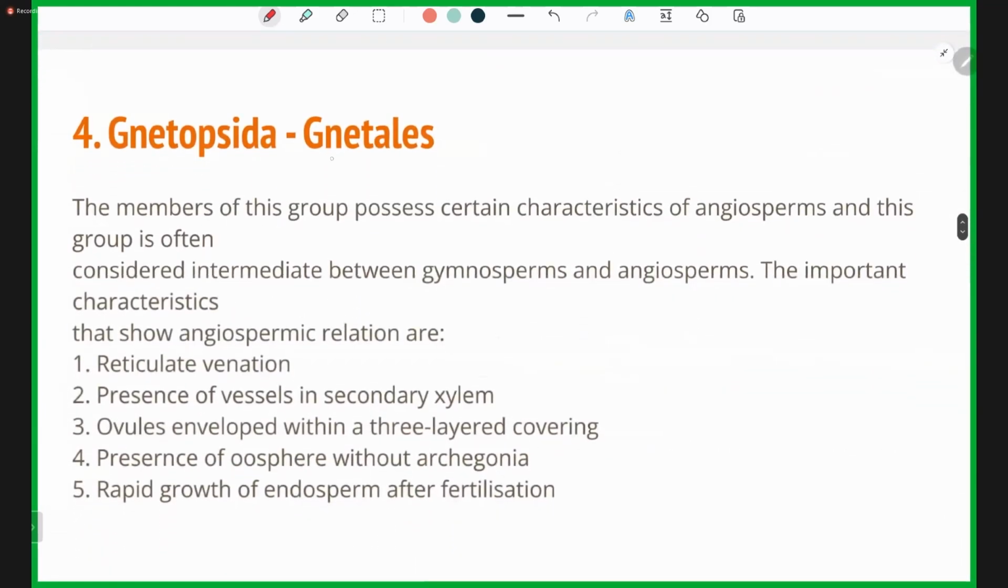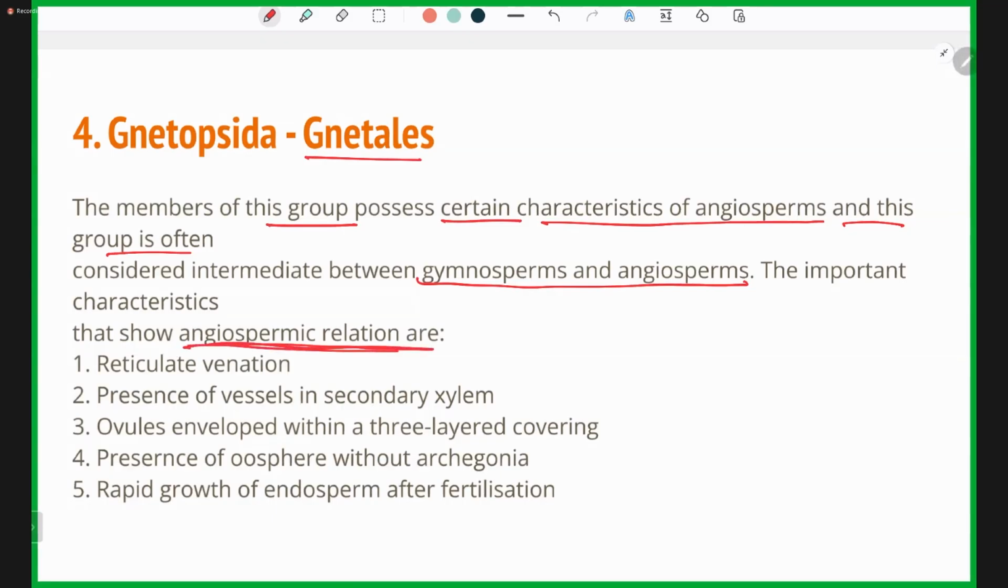Now, Gnetopsida or Gnetales. The members of this group possess certain characteristics of angiosperms, and this group is often considered as an intermediate between gymnosperm and angiosperm. We have seen that there were intermediates between the pteridophytes and gymnosperms, which were termed pteridosperms, and between the gymnosperms and angiosperms, which are termed Gnetopsida or Gnetales.